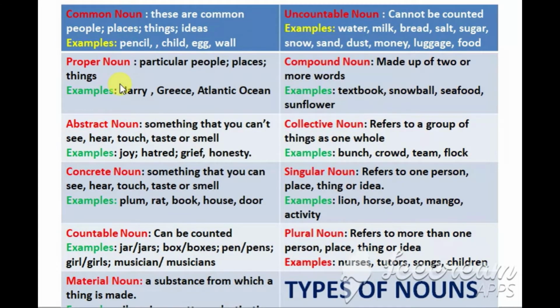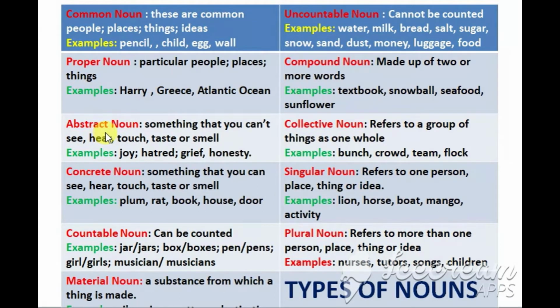Now we come to proper noun. Particular people, particular places, particular things are proper nouns. For example, Harry, it's the name of a particular person. Greece, it's the name of a particular place. Atlantic Ocean is the name of a particular ocean. So these start with capital letters and these are proper nouns.